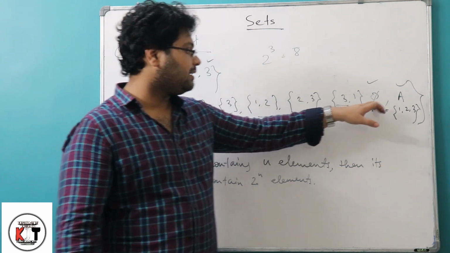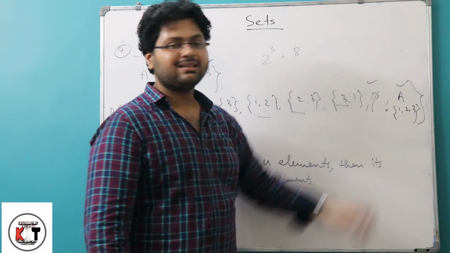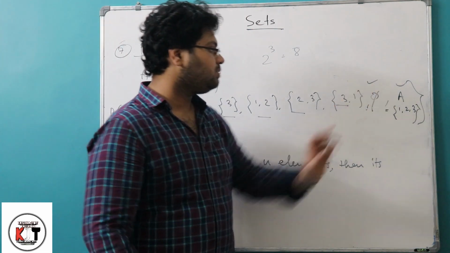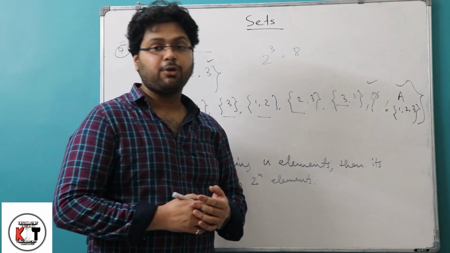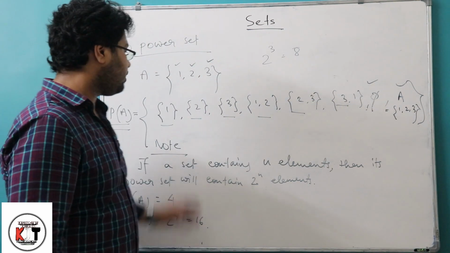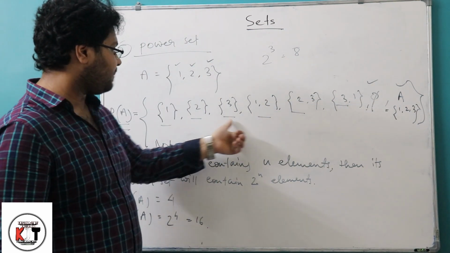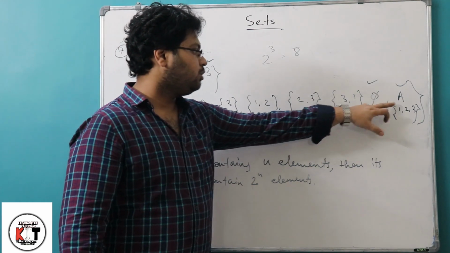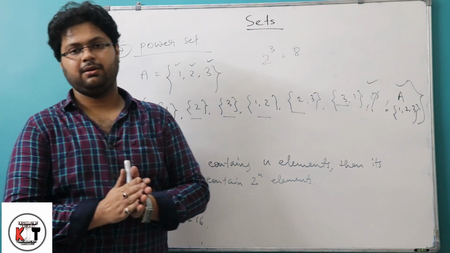As these two conditions are obvious, we call these two subsets improper subsets of any set. Other than these two, subsets are called proper. So here 6 subsets are proper and 2 subsets are improper.